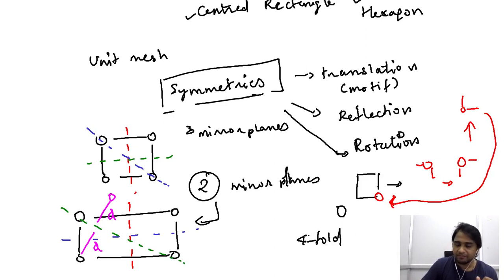rotational symmetry. And we saw in case of a rectangular unit mesh, it is possible for us to do the same operation. However, as opposed to a square unit mesh, the rectangular unit mesh exhibits just two-fold symmetry, meaning you will be able to just rotate it twice to get back to its original configuration, and even though each rotation changes the positions of the atom, the configuration still remains the same. So this is what we mean by rotation symmetry.